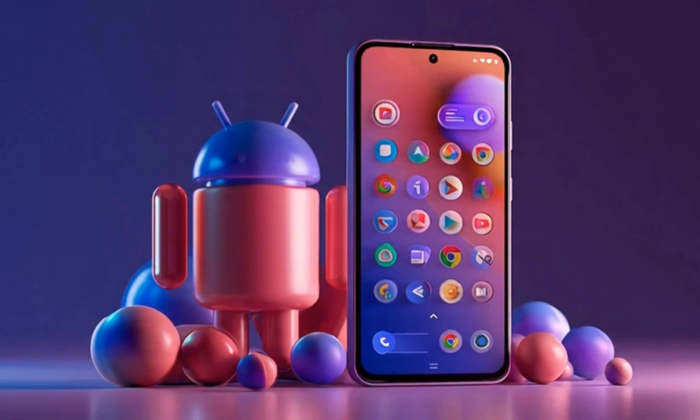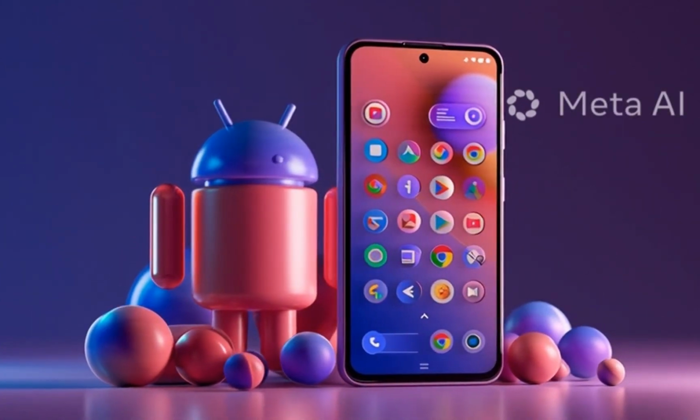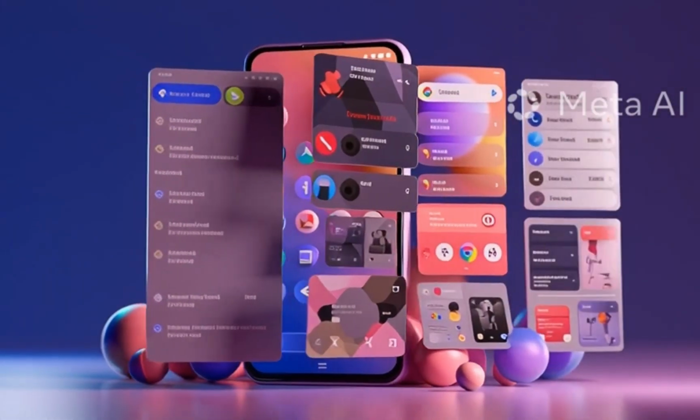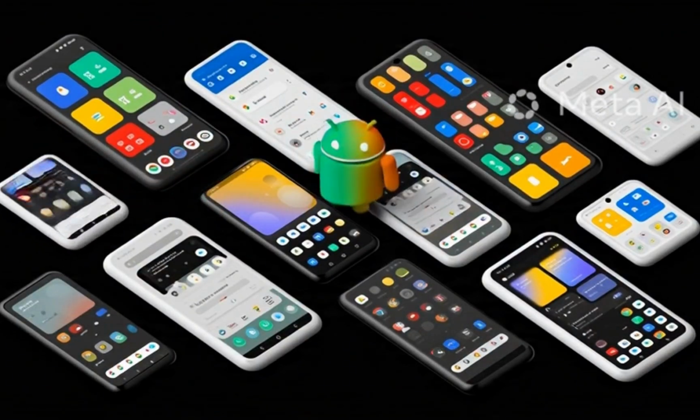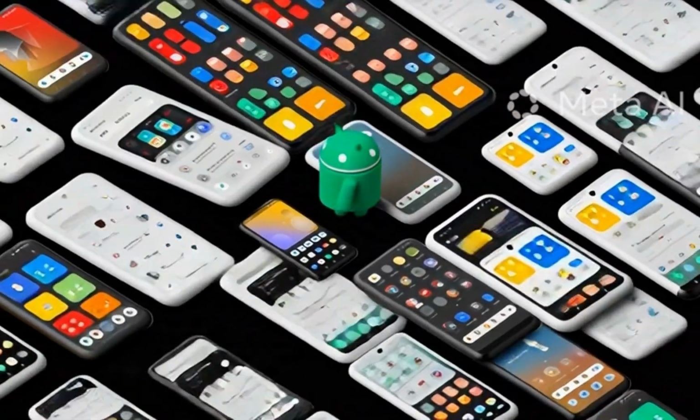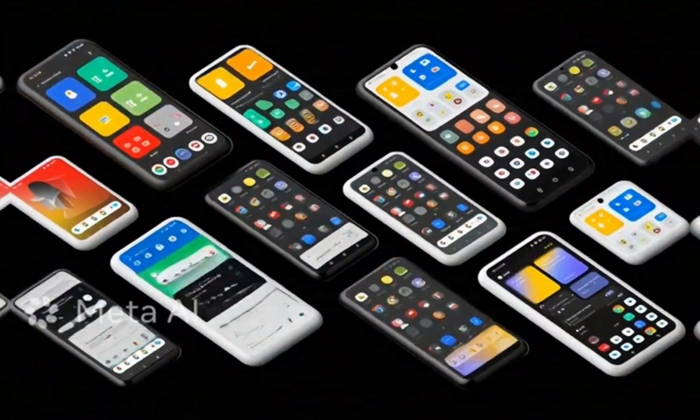5. Android. Android is developed by Google and is the most popular mobile operating system. It powers millions of smartphones, tablets, TVs, and smart devices.